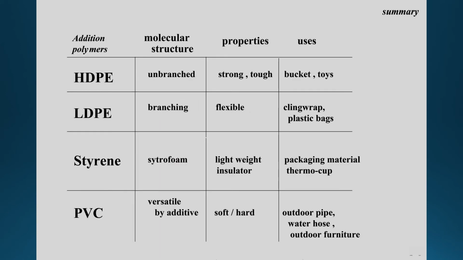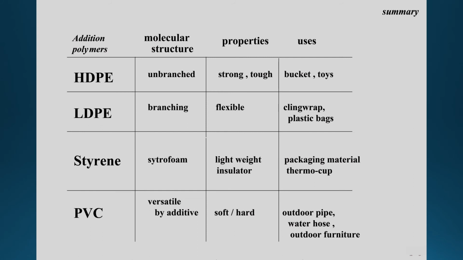Summary. So far we learned 4 types of plastic. Of these 4 polymers, high density polyethylene has long chains like spaghetti, unbranched. This unbranching, with many hydrocarbons with dispersion forces between, makes them strong and tough. You can use it for buckets. Low density polyethylene has branching hydrocarbons. This branching makes them more flexible. You can use it for cling wrap.